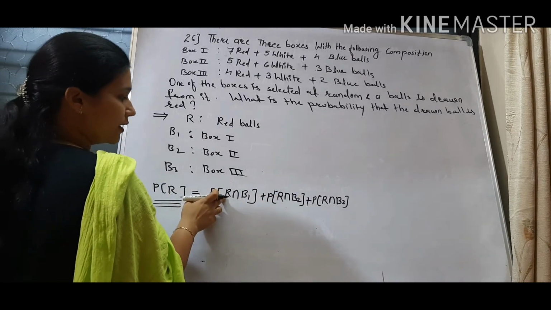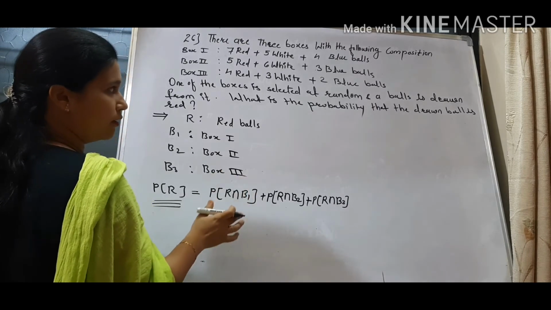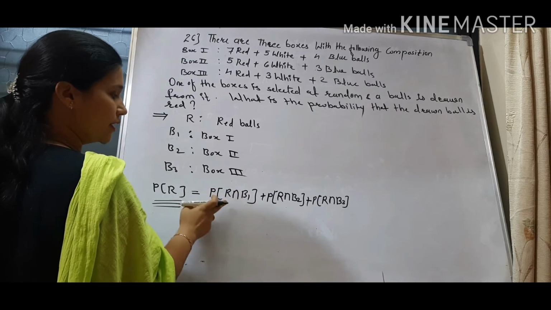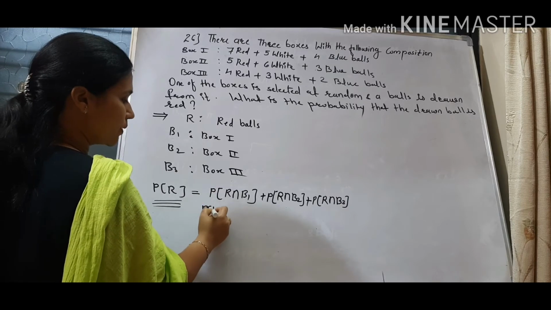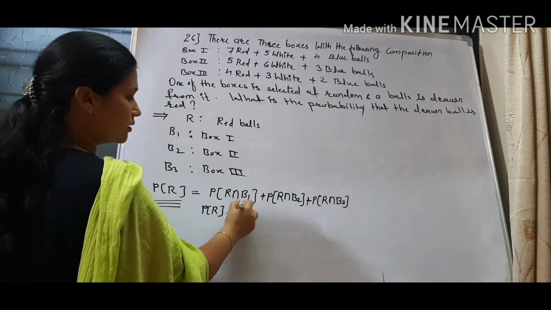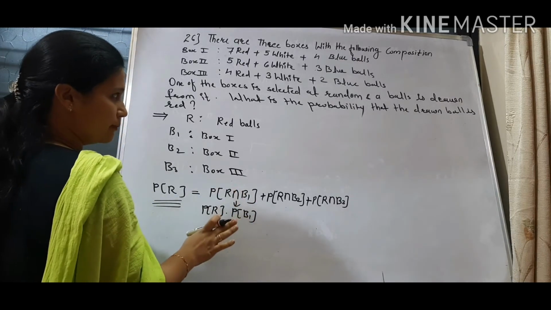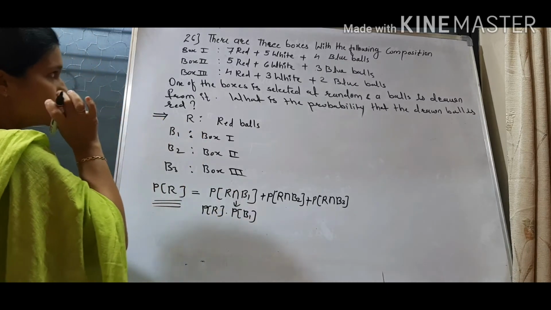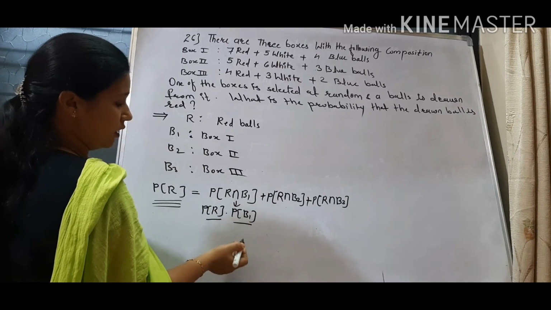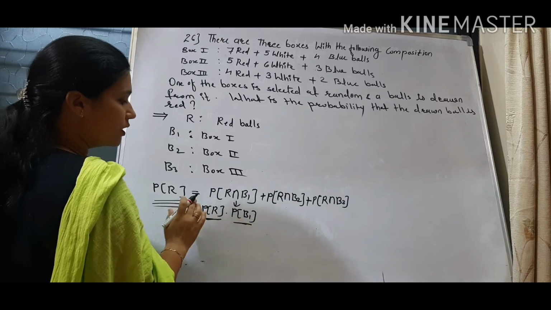Now to find a red ball from box 1, for this R intersection B1 we have many formulas. R intersection B1, if R and B1 are independent, then we can take the product of their individual probabilities, meaning probability of R into probability of B1. We can write it like this also, but only when red ball and box 1 are independent. Now read the question carefully again and tell me whether red ball and box 1 are independent or not. So you will find that these two things are not independent.